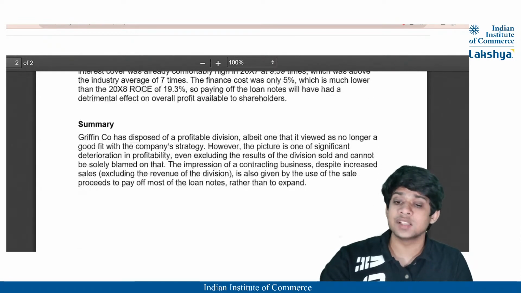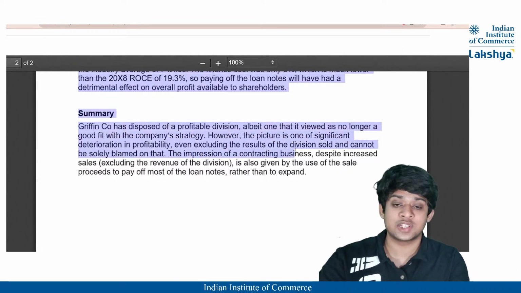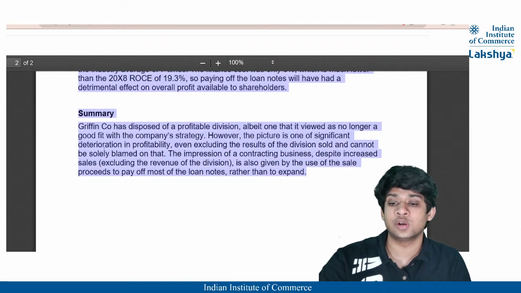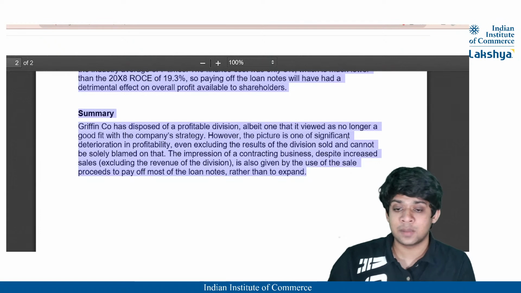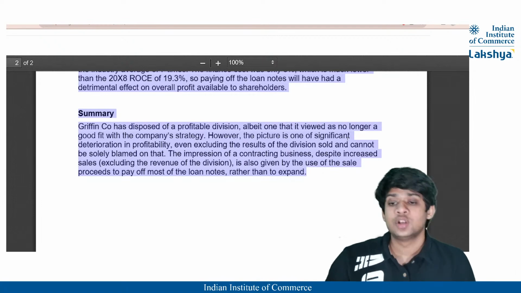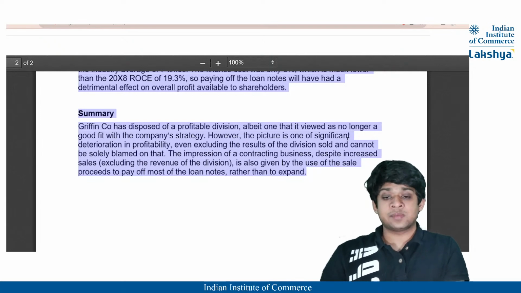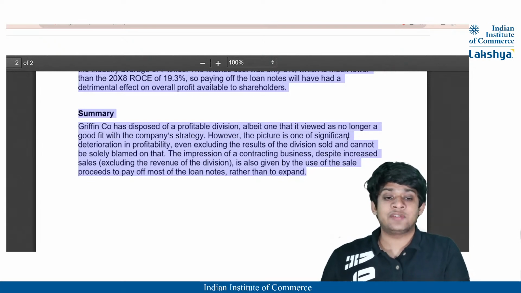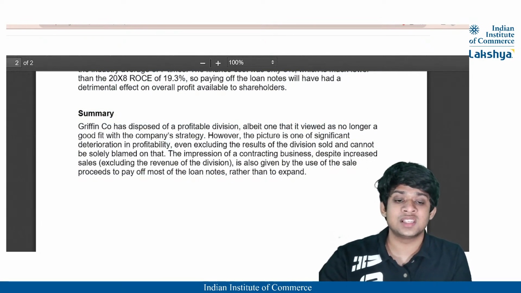So you can state it in other matters, and eventually you're going to provide a summary that Griffin Company has disposed of a profitable division, albeit one that is viewed as no longer a good fit for the company's strategy. However, the picture is one of significant deterioration in profitability, even excluding the results of the division sold, and cannot be solely blamed on that, right? So if there is a reduction in profitability, it cannot be solely blamed on the operation which has been disposed of. Obviously, the operation might have taken a lot of debt, which is the reason why it has been disposed of, right?